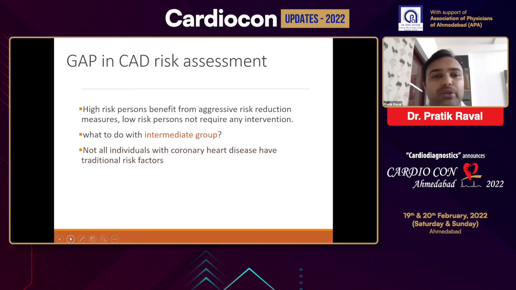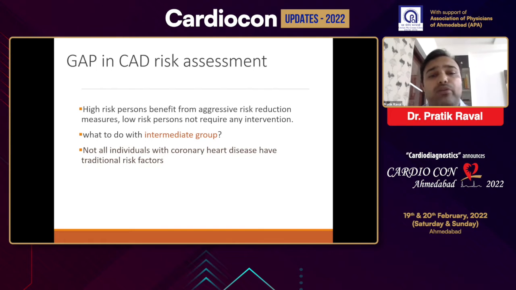There are several limitations of these risk assessment tools. One of the major limitations is what to do with the intermediate group. That means the patients who have intermediate risk, whether to start treatment in this group or not. We know that high-risk patients usually require treatment in the form of statins and aggressive risk factor control like diabetes and hypertension, and low-risk people generally do not require any intervention. But what to do with the intermediate risk group is not very clear with these assessment tools.